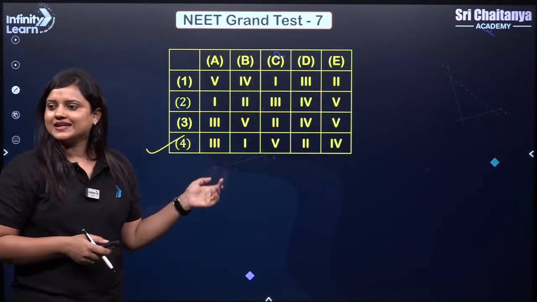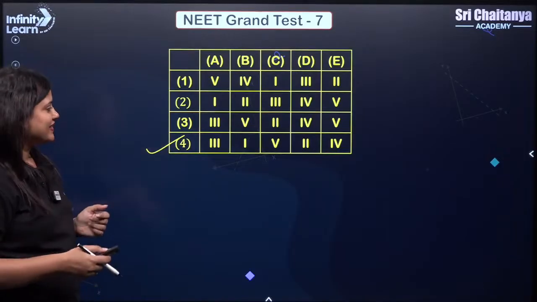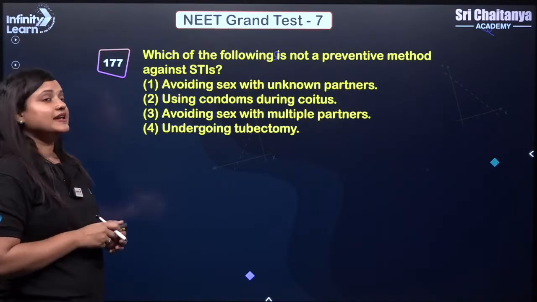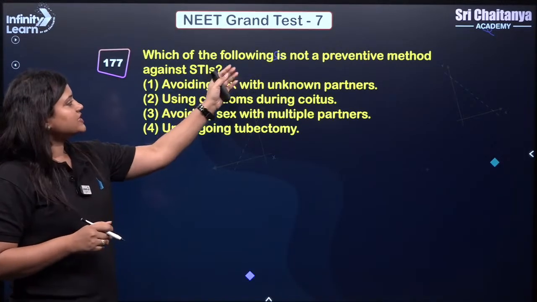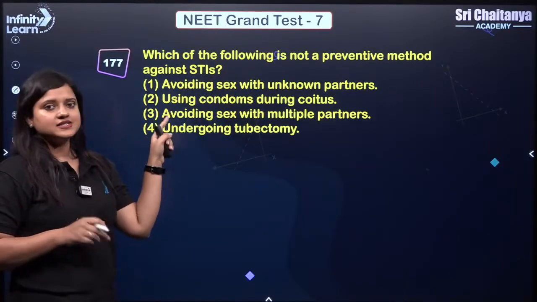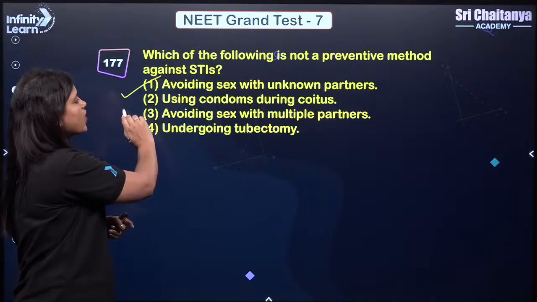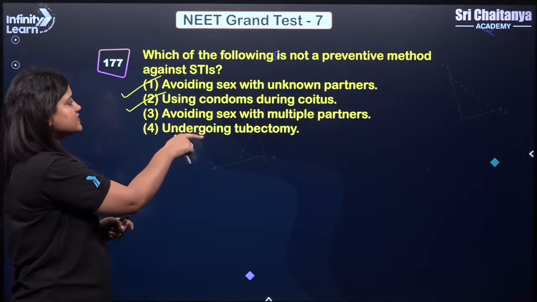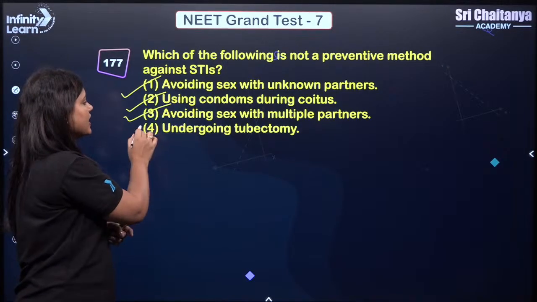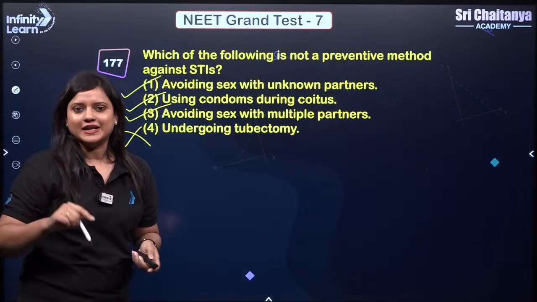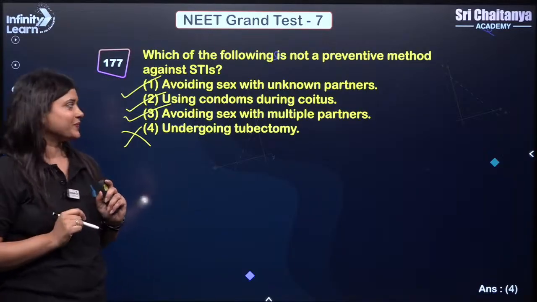Okay, so the correct answer is the 4th one. Okay, next. Which of the following is not a preventive measure against STI? Avoiding sex with unknown partner, using condom during coitus, avoid sex with multiple partner, and undergoing tubectomy will not help. So the answer here is again 4.